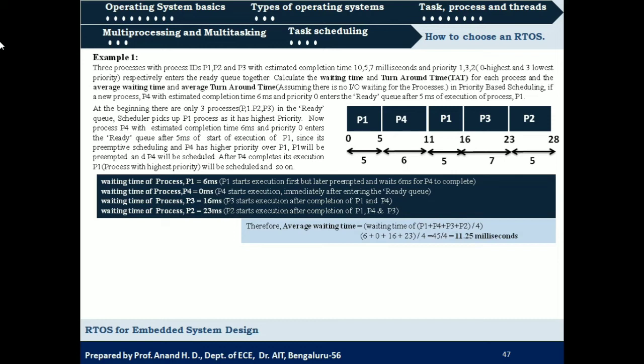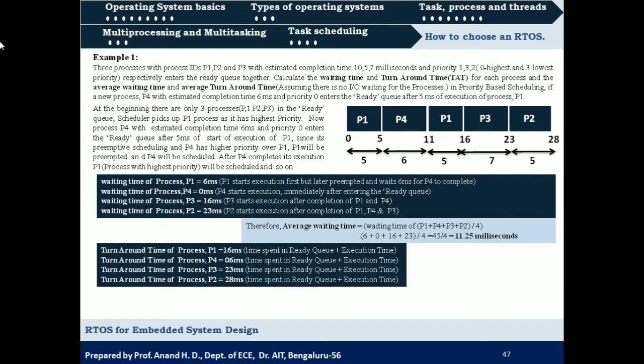So next is turnaround time, that is the sum of waiting time plus execution time. For P1, waiting time is 6 milliseconds and execution time is 10 milliseconds. So it is 16 milliseconds. For process P4, waiting time is 0 and execution time is 6 milliseconds. So turnaround time for P4 is 6 milliseconds.